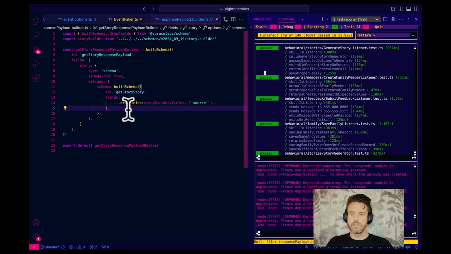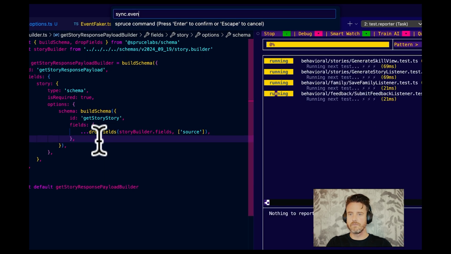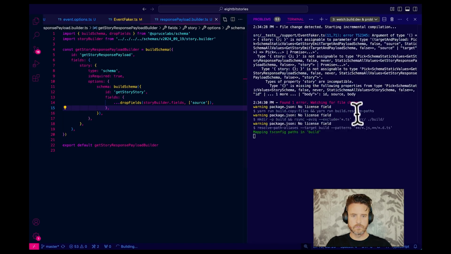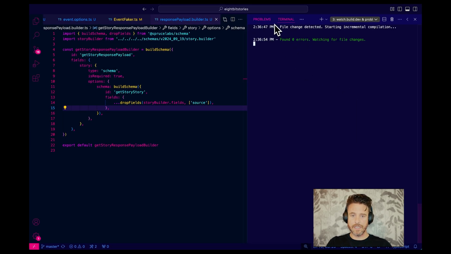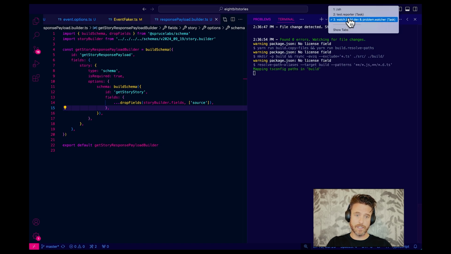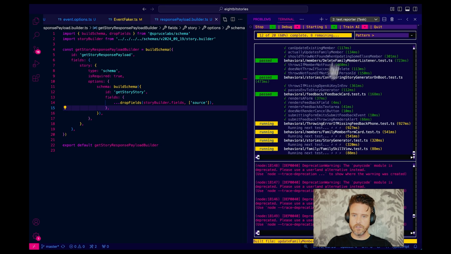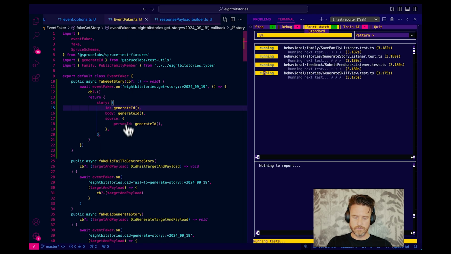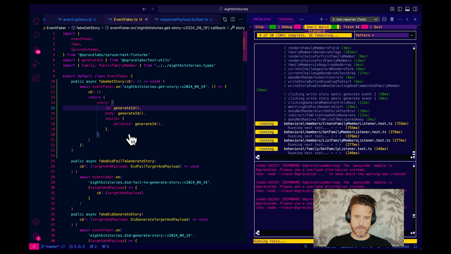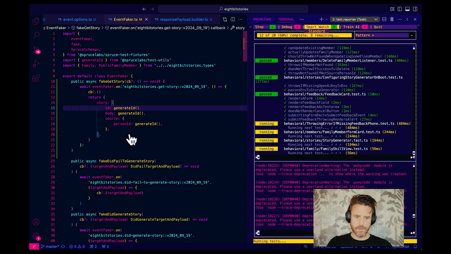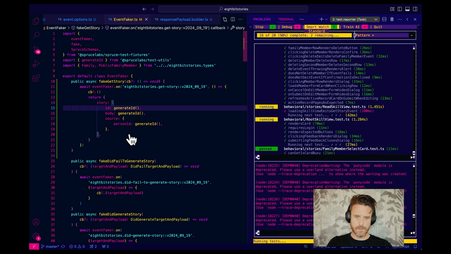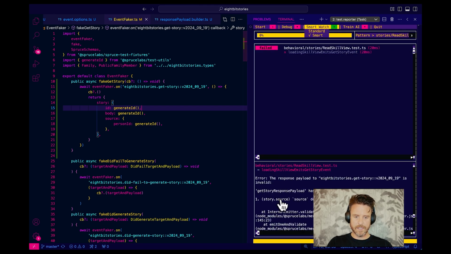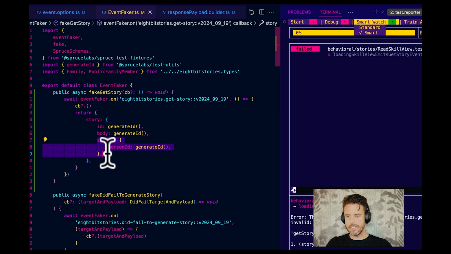Now let's go sync events. Okay, so it's 53 problems. I doubt that's the case. Yep, now they're gone. But I do think the response payload error is still going to hit, right? In our event faker. There it is. Response payload source does this. Okay, we're just going to do the ID and the body.